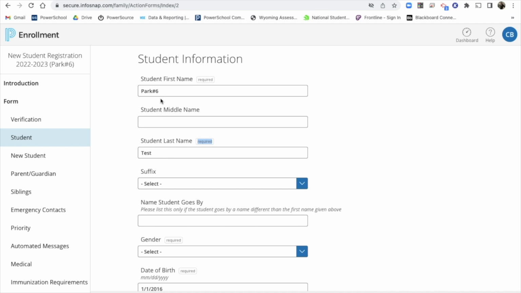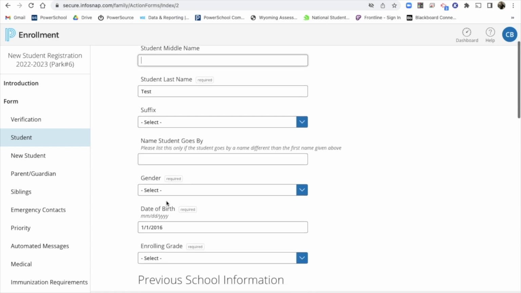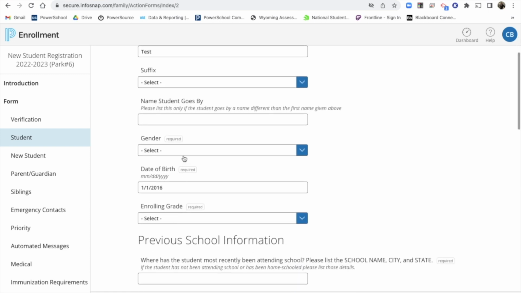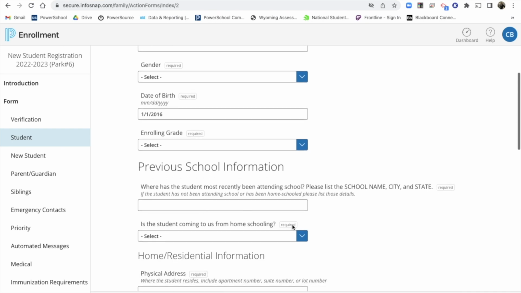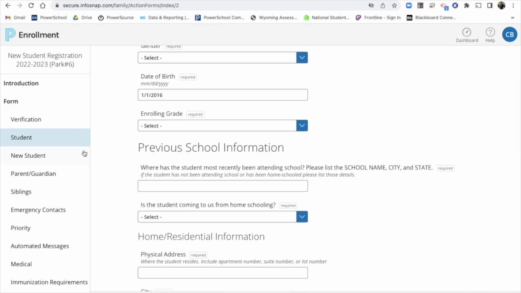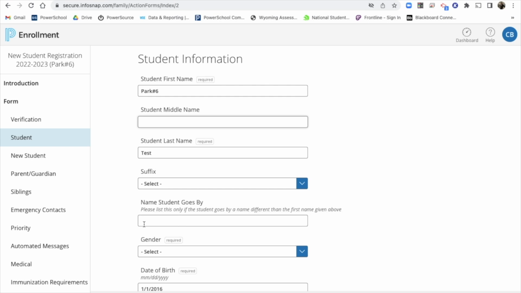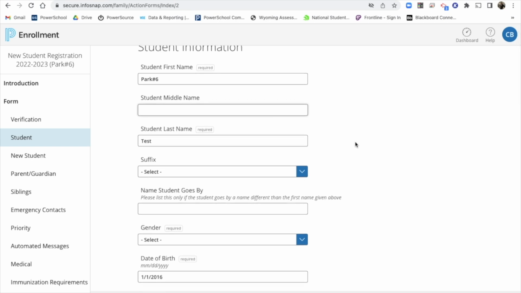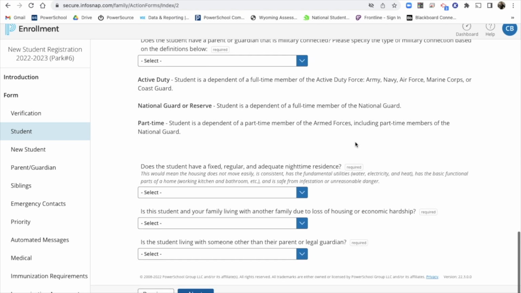Like in this instance, for my test, first name and last name for students are required, but not all students have a middle name. We would like you to enter their middle name if they have one, but if they do not, you don't have to put anything in that box. It will let you submit without it. And the same goes for everything as you see. You can see the required fields next to anything that is required. Okay. The next tip we have for you, do not click next until you scroll all the way to the bottom of the page.